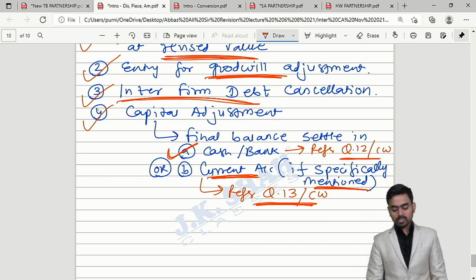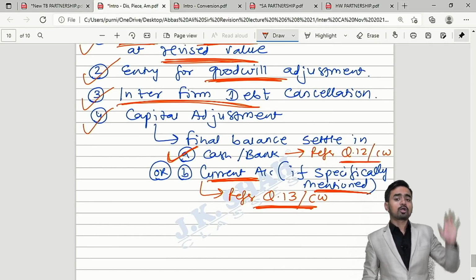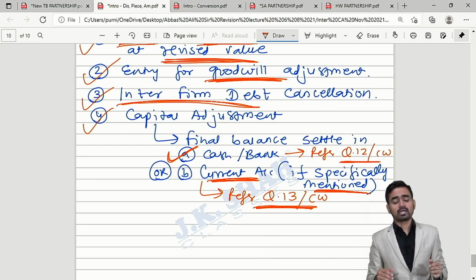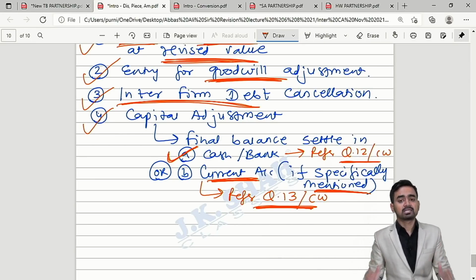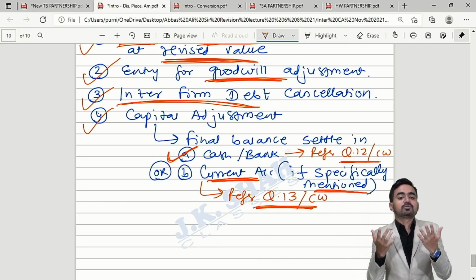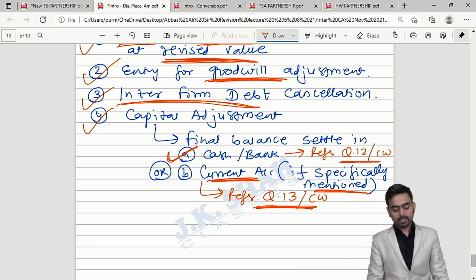So my dear students, in amalgamation of firm, the objective is expansion. We will not close our books. Our objective is not to sell assets in the market. Our objective is not to discharge liabilities in the market. But with the same asset, same liability, we will continue in the new firm. So revaluation point is important, correct?